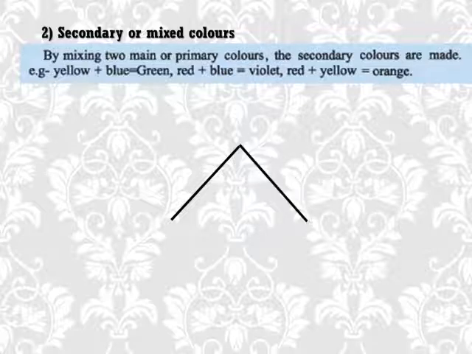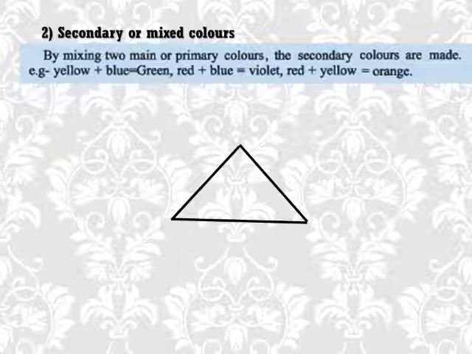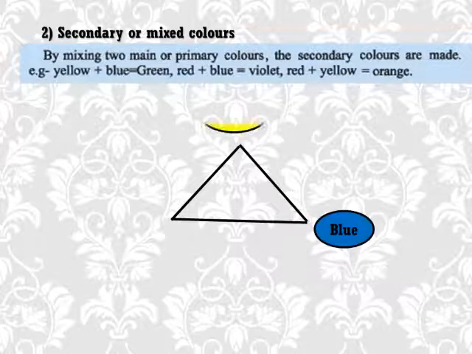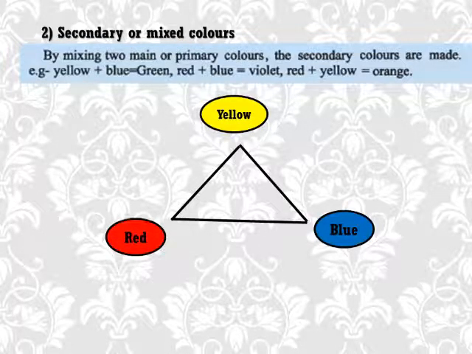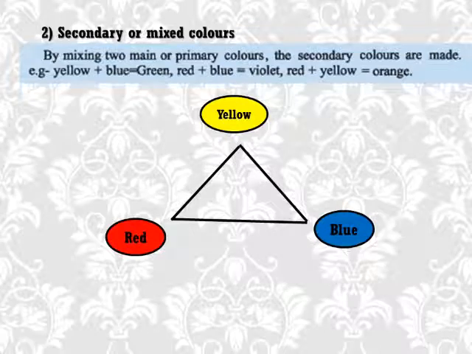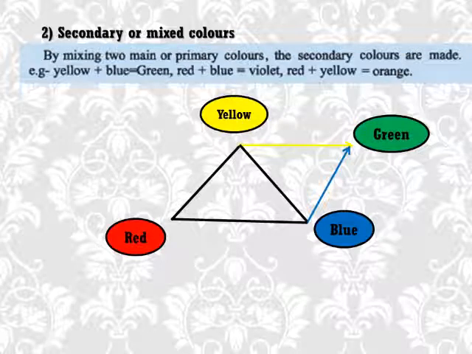Then secondary colors. How can you draw this? Look, yellow and blue mix up, then create a color: green. So by mixing two main primary colors, the secondary colors are made.